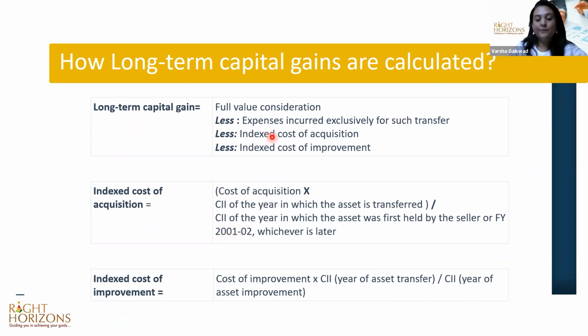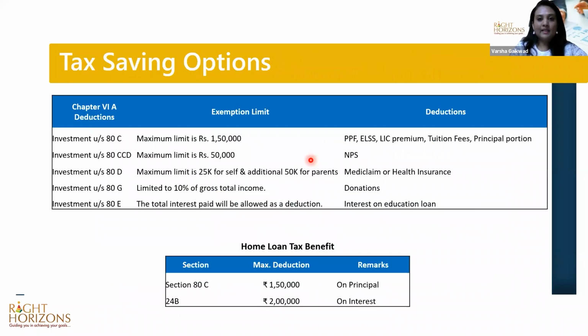So that goes here. So what happens is the purchase price goes up after this adjustment. So then your gains will come down. Same with indexed cost of improvement. In which year you have incurred that improvement cost, that you have to calculate after indexation and then adjust. So this is a brief of how long-term and short-term capital gains are calculated.